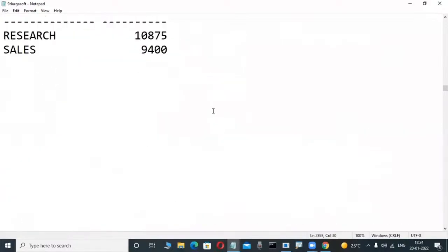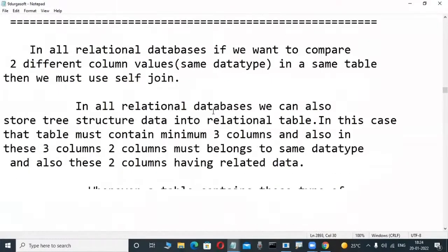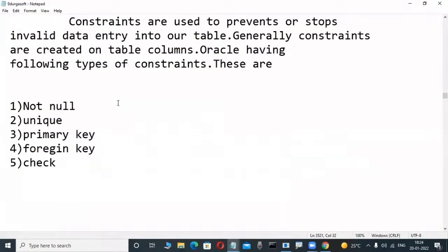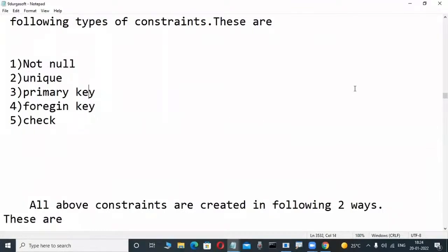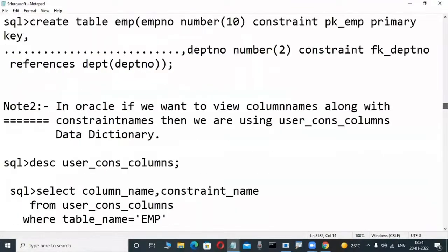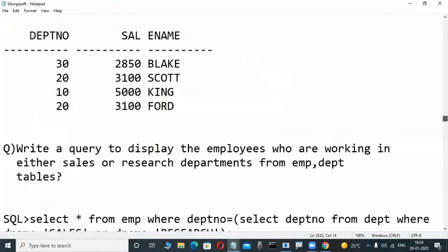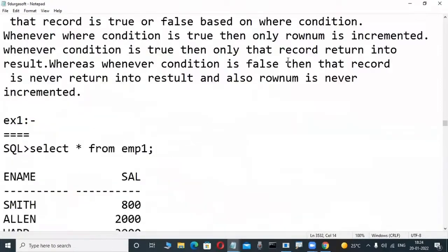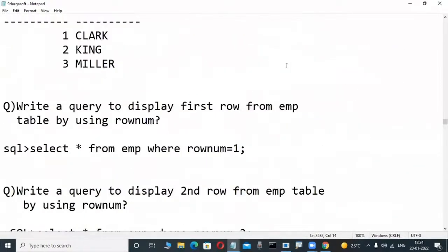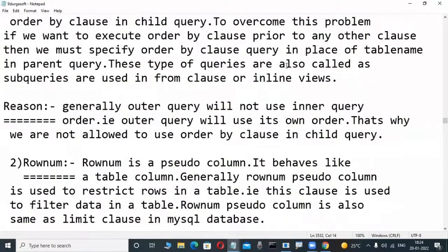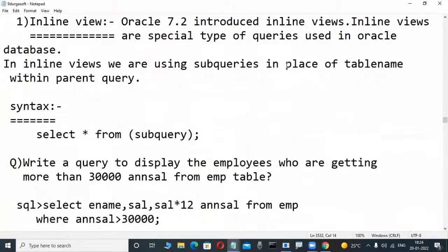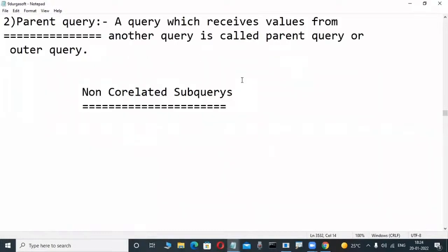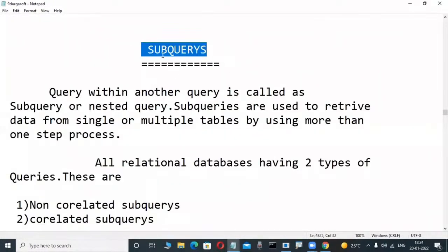And then constraints. In our SQL language, constraints is a concept: primary key, foreign key, check, so many things are there. Once we are good at those, we learn subquery, a concept that is most powerful. A query within another query, but only one or two lines of coding. Observe it. These are all the things we are learning in these days. These are main chapters. In a database also subqueries are there. These are most powerful.